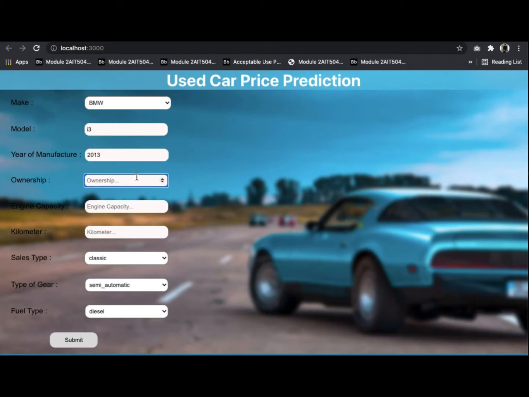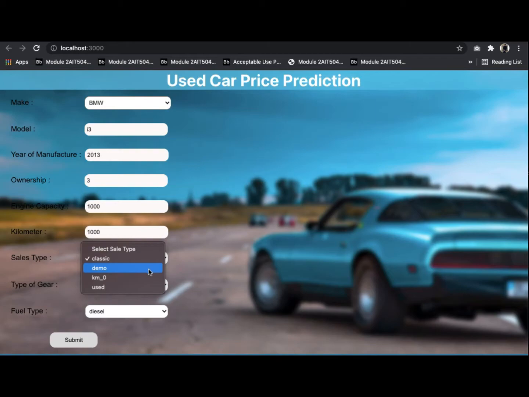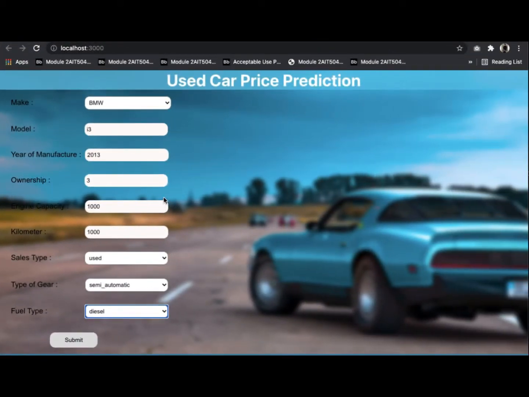For ownership, I will put 3, engine capacity as 1000 and kilometers as 1000, sales type as used and semi-automatic gear. I'll select diesel.